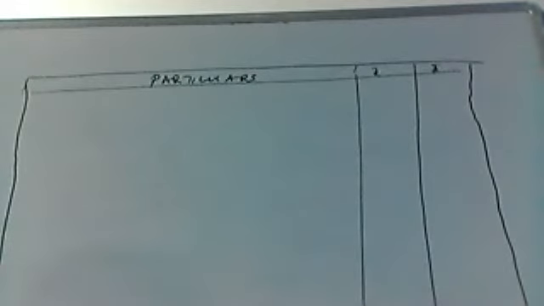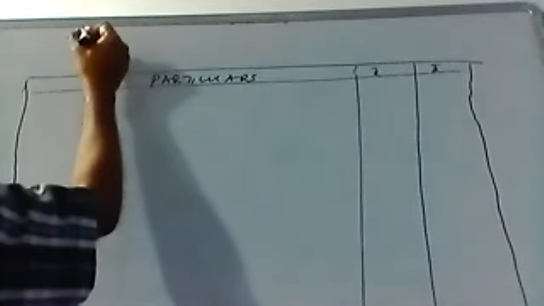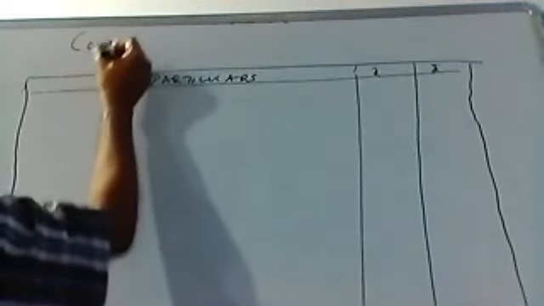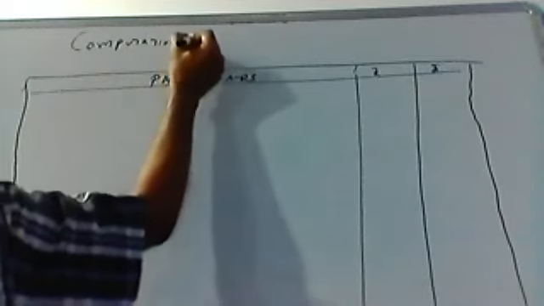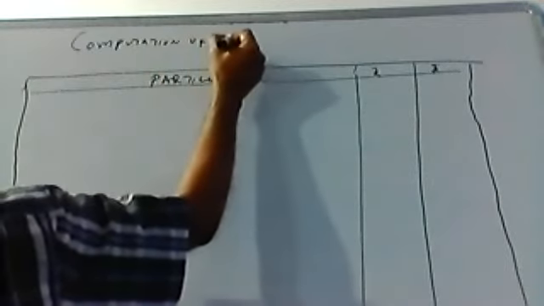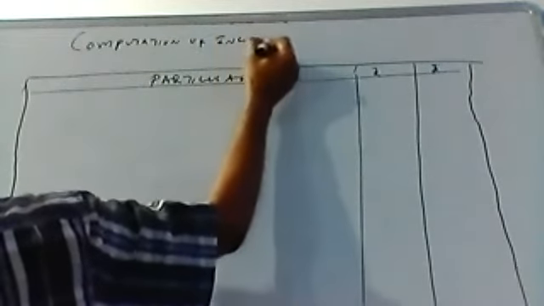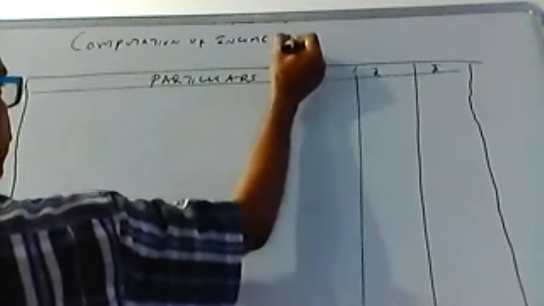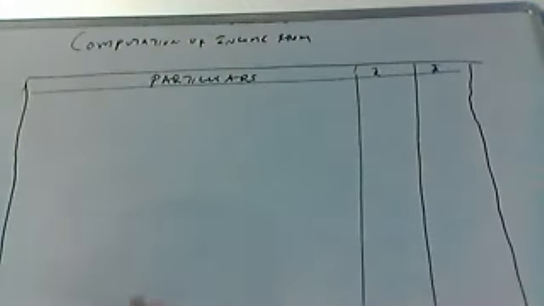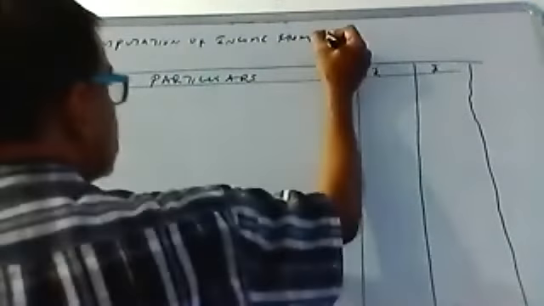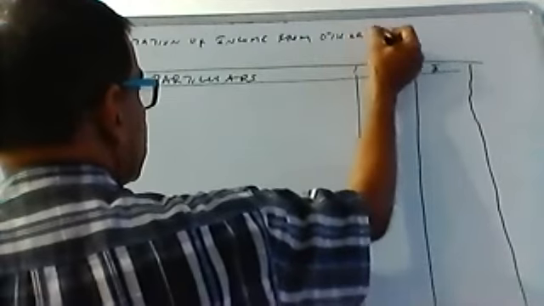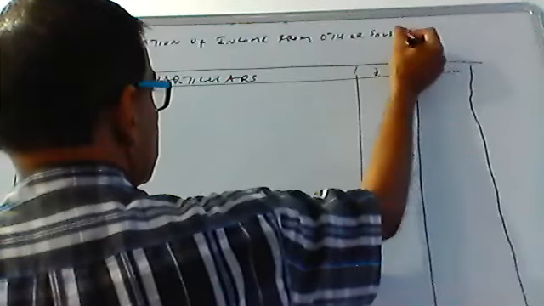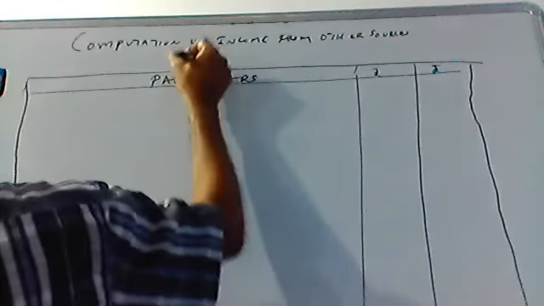Should be computation of income from other sources for the assessment year.